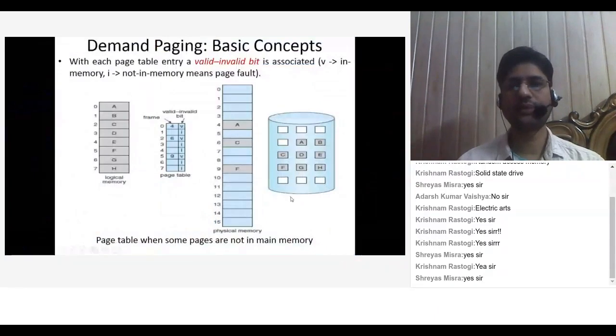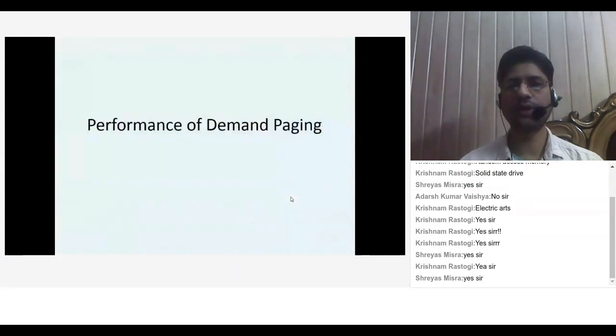And which is the last page you have seen? Have you seen this page? Demand paging basic concept, valid and invalid bit. I have explained. Does everyone understand? Yes, sir. Okay.